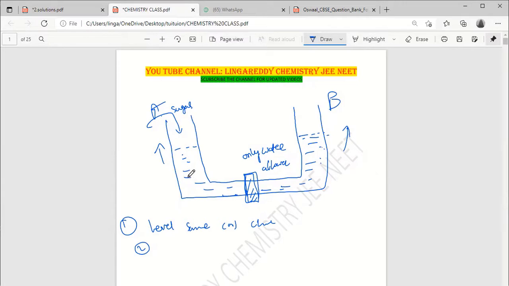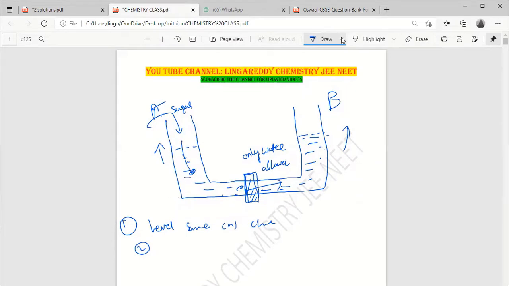If you are adding sugar, what will happen? Sugar cannot move here, so only the water will move. One sugar particle came means one water molecule will go this side. We are thinking like that, it's okay, fine.